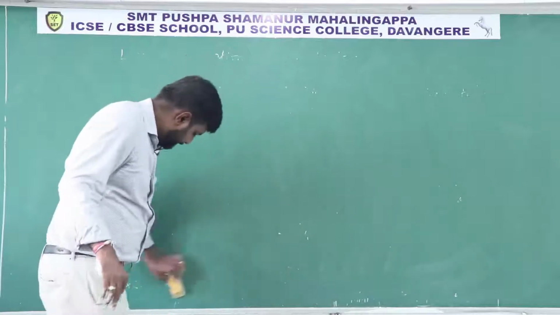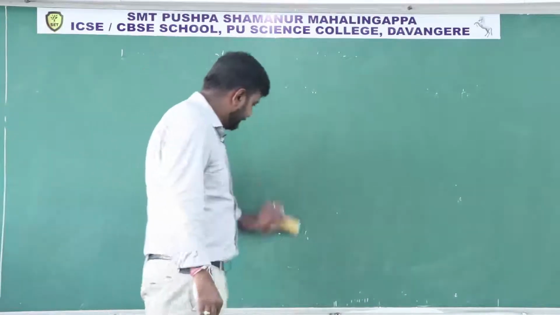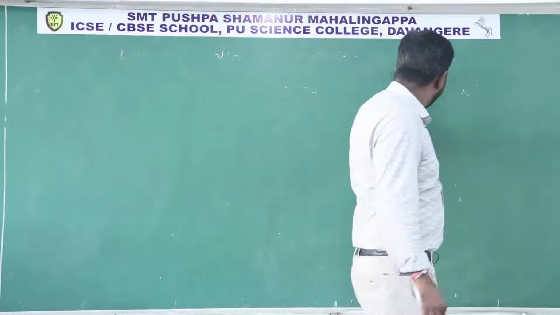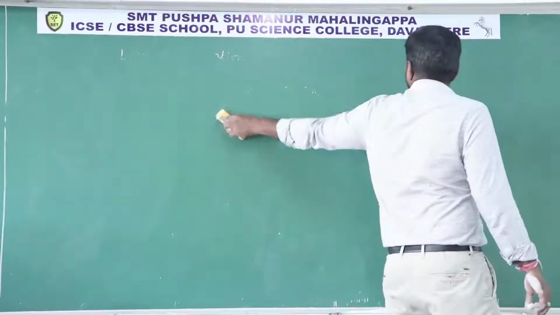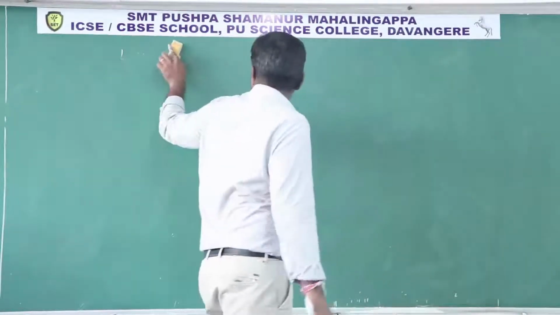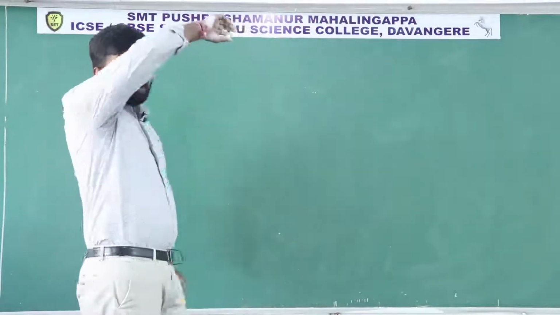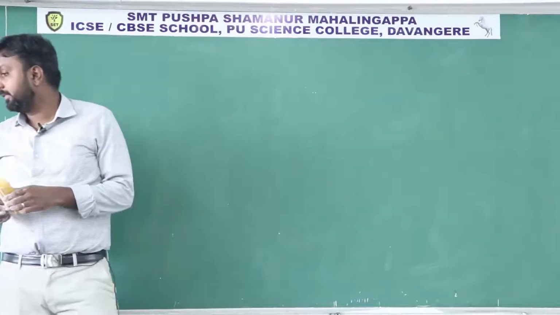And now we will see some examples of this law of conservation of momentum.